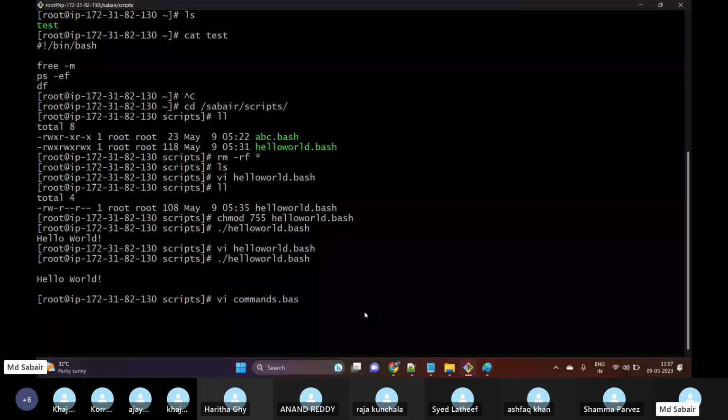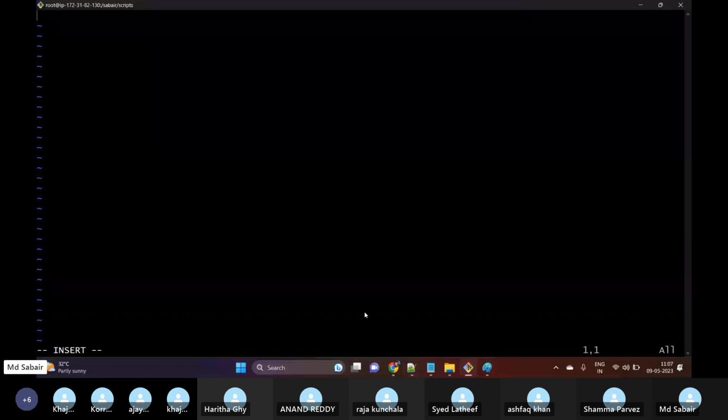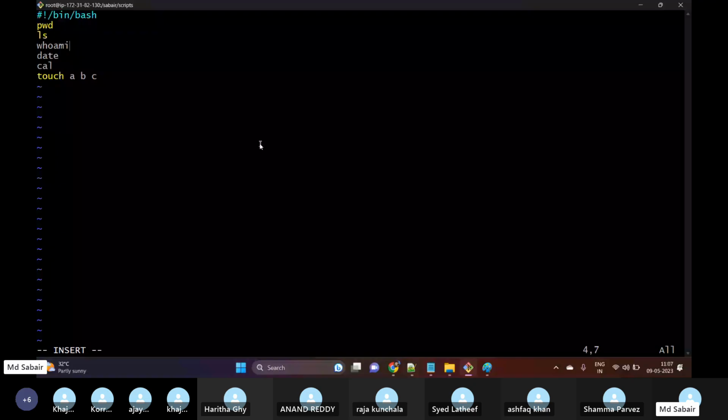Okay, and then let me paste this. pwd is one command, ls is one command in Linux, whoami is also one command, date is one command, cal is one command, touch abc. Basically what it will do, it will create 3 files. Okay, so this is our script.